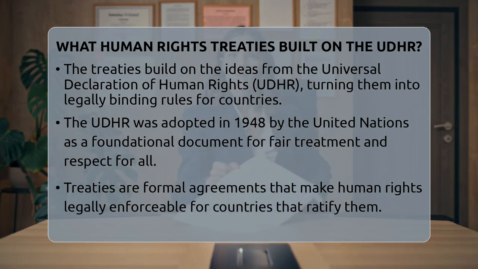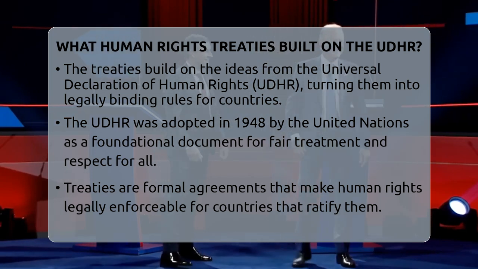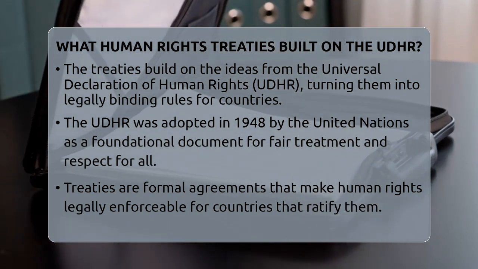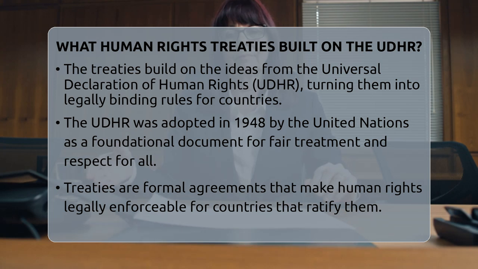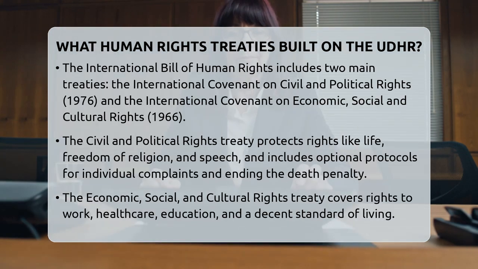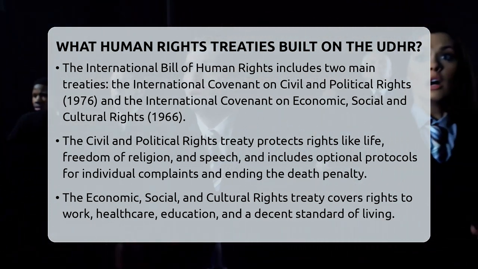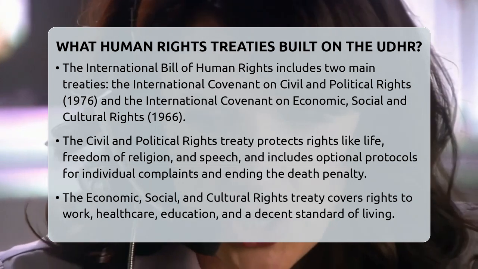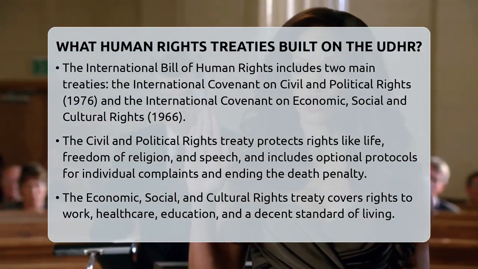The most important of these treaties are called the International Bill of Human Rights. It includes two main parts. The first is the International Covenant on Civil and Political Rights, which started in March 1976. This treaty says governments must protect your right to life, your freedom of religion, and your freedom of speech. It also has two optional protocols. One lets individuals complain if their rights are violated. The other aims to end the death penalty in countries that still use it.